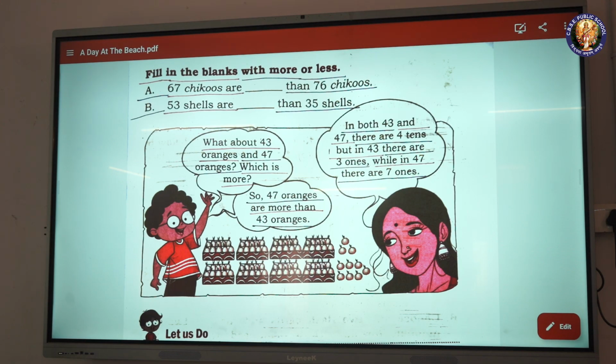What about 43 oranges and 47 oranges? Which is more? In both 43 and 47, there are 4 tens, but in 43, there are 3 ones, while in 47, there are 7 ones. So 47 oranges are more than 43 oranges.